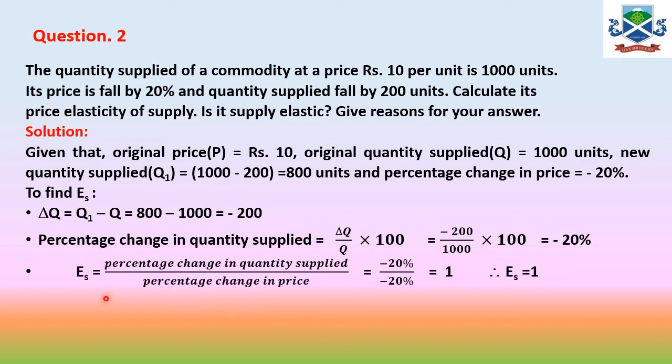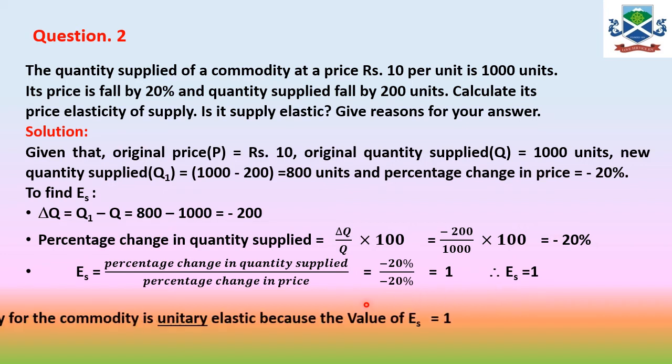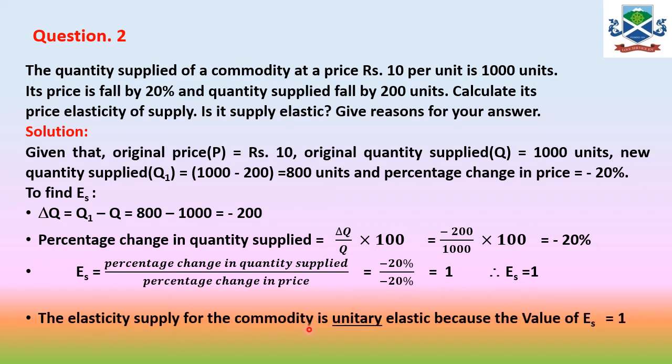If you put this value in the formula, you will find percentage change in quantity supplied divided by percentage change in price is equal to minus 20 by minus 20, which is equal to 1. So the ES value we get here is 1. Since the ES value is 1, it is unitary elastic. The question asks whether supply is elastic. No, it is unitary elastic, and the value of ES is equal to 1. So that's question number 2.